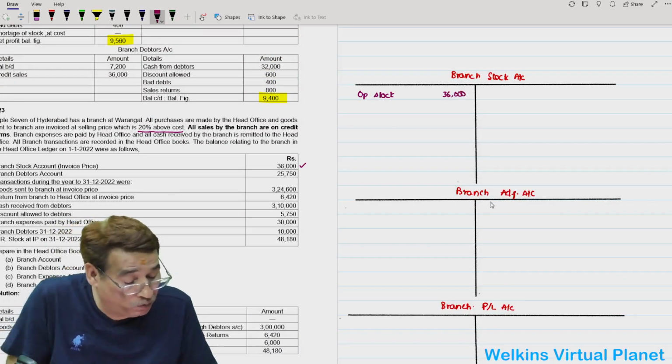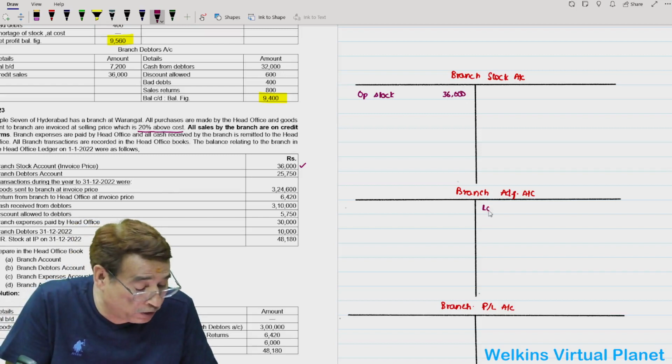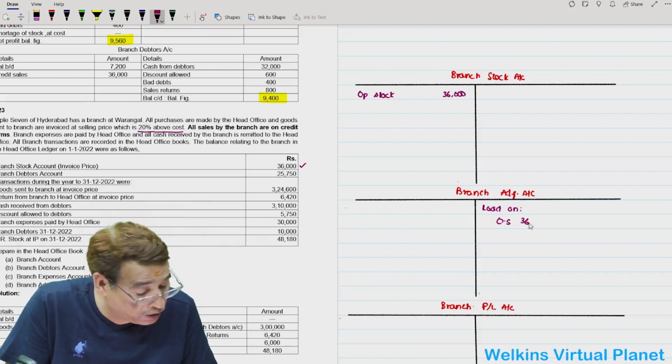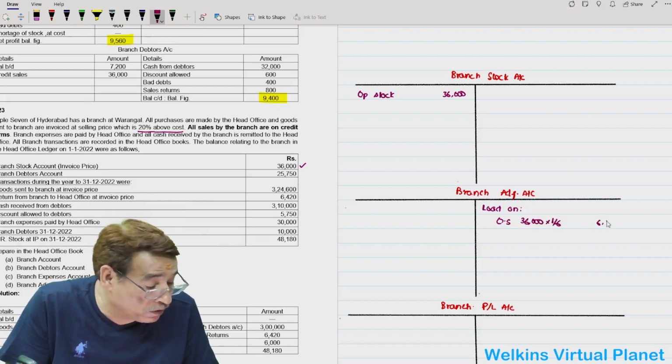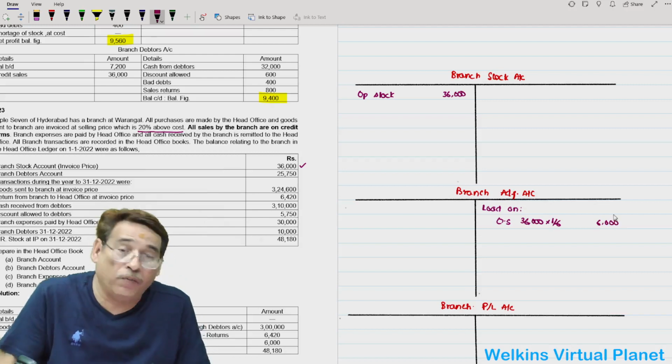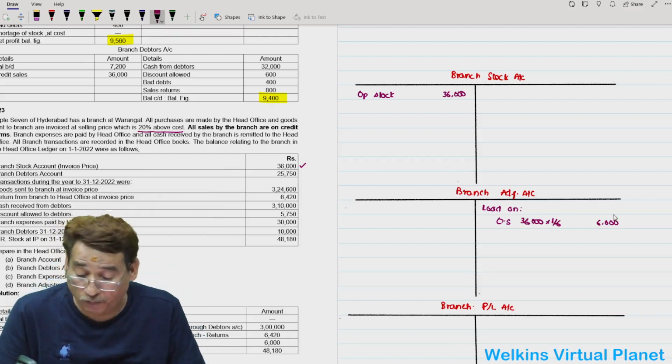And then towards the branch adjustment account, you will write here loading on opening stock. Now, opening stock is 36,000 into 1 by 6. So 6,000 will be your loading on opening stock.